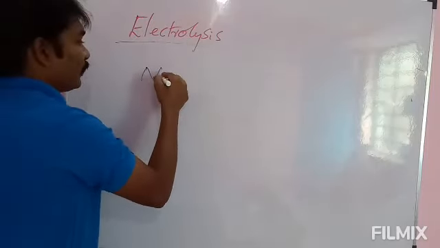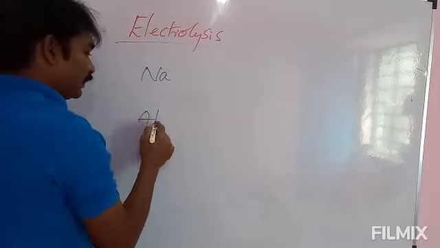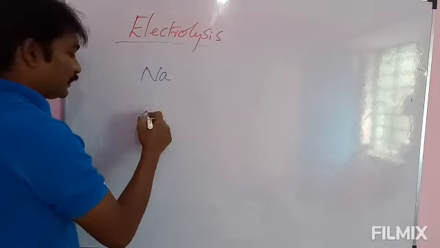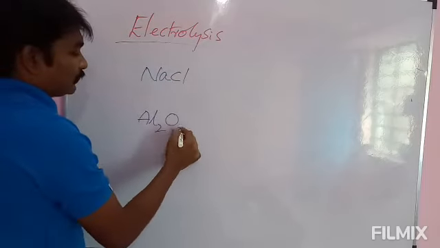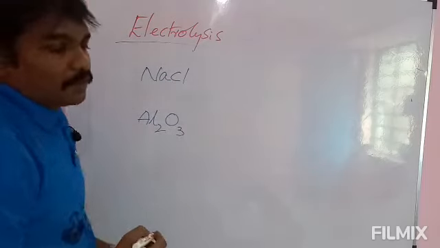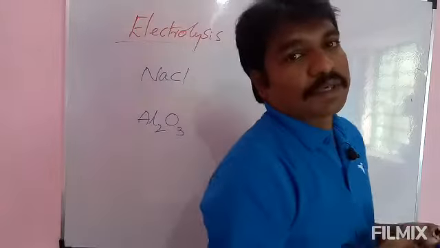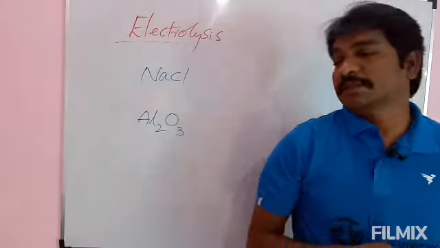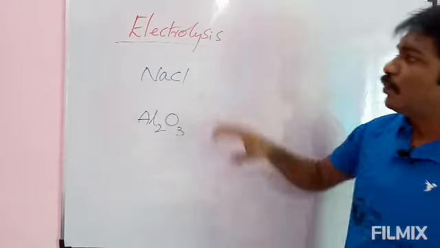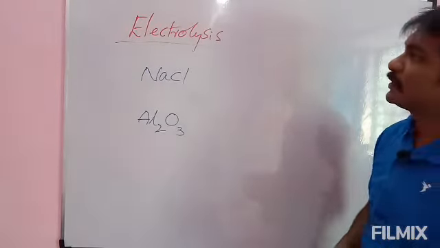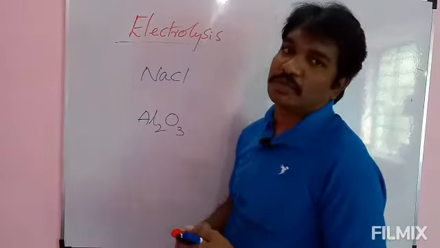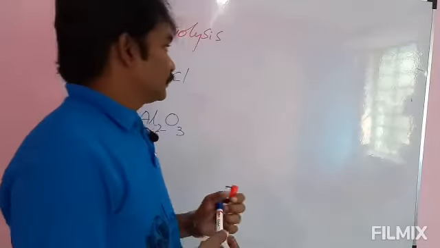Sodium is a more reactive metal, aluminum also a more reactive metal. Sodium chloride and aluminum oxide, these two are salts of more reactive metals. See here, the molten form of sodium chloride in presence of electricity decomposes into sodium and chlorine gas.